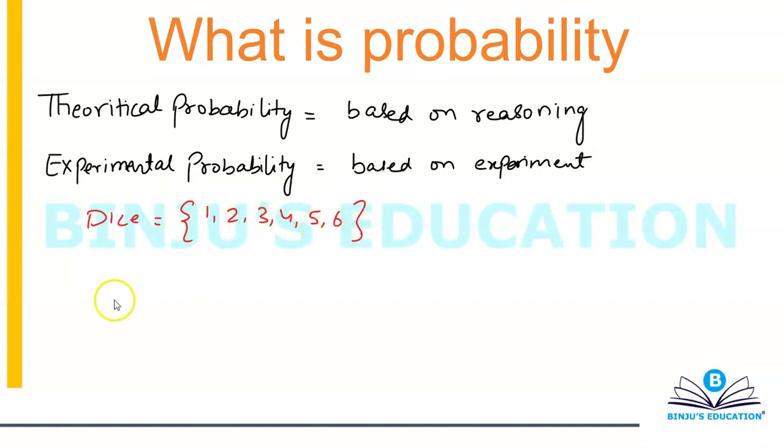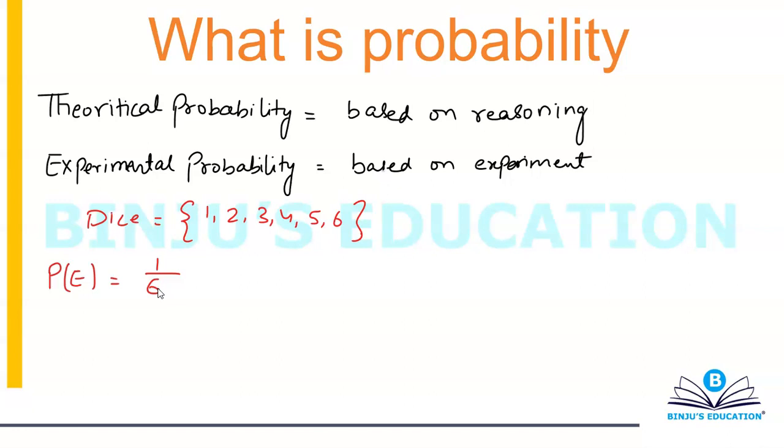If I ask you what is the theoretical probability of getting, let's suppose, the number 2 on the top face, you will say, I have one favorable outcome, that is the number 2, and I have 6 total outcomes, so my probability will simply become 1 divided by 6, because there is only one favorable outcome and a total of 6 possible outcomes. So my theoretical probability of getting 2 on the top face will be 1 by 6.